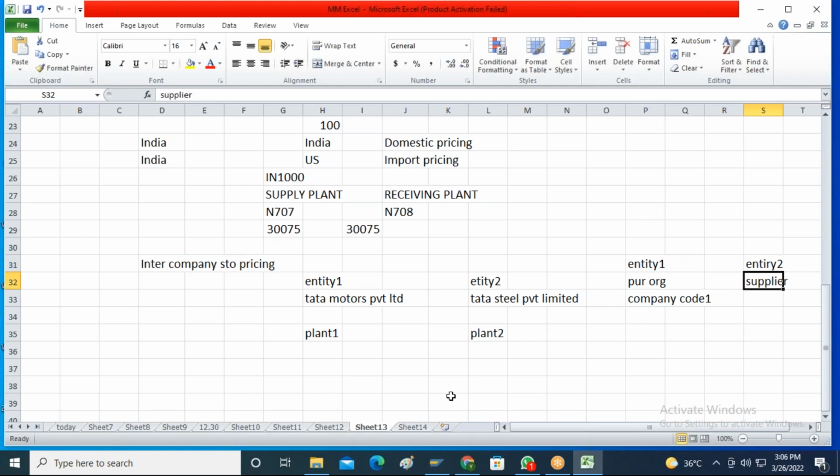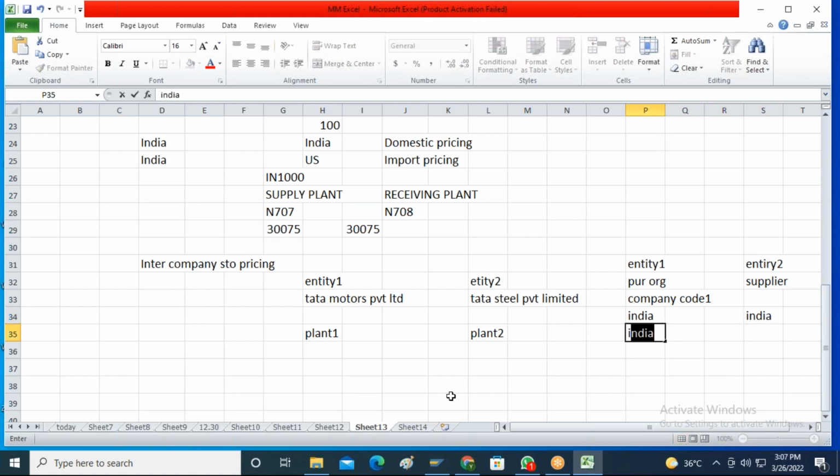In case of domestic procurement, your purchase organization and supplier are altogether different entities. If both the entities belong to the same country, like let us say your purchasing organization company code belongs to India and the supplier also belongs to India, then it is a domestic procurement.